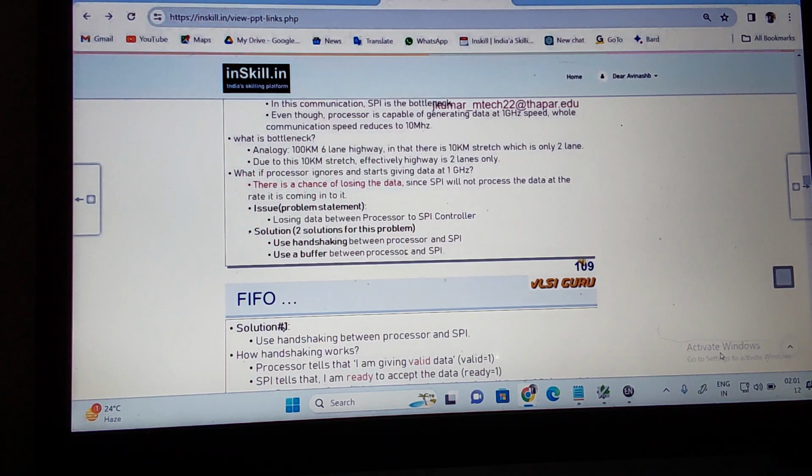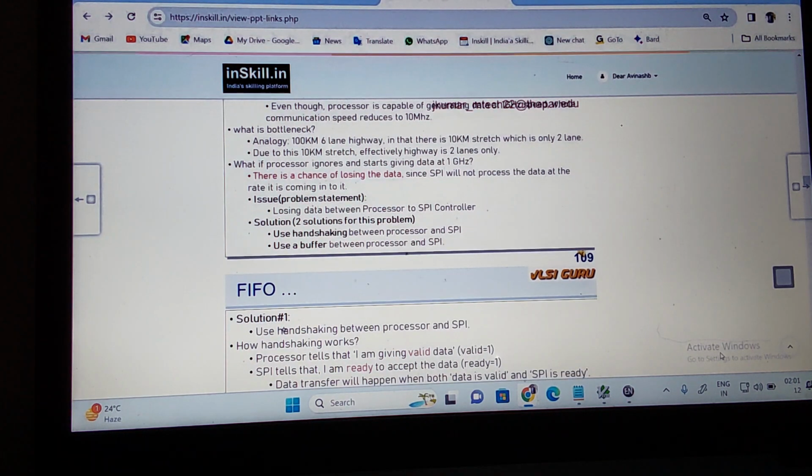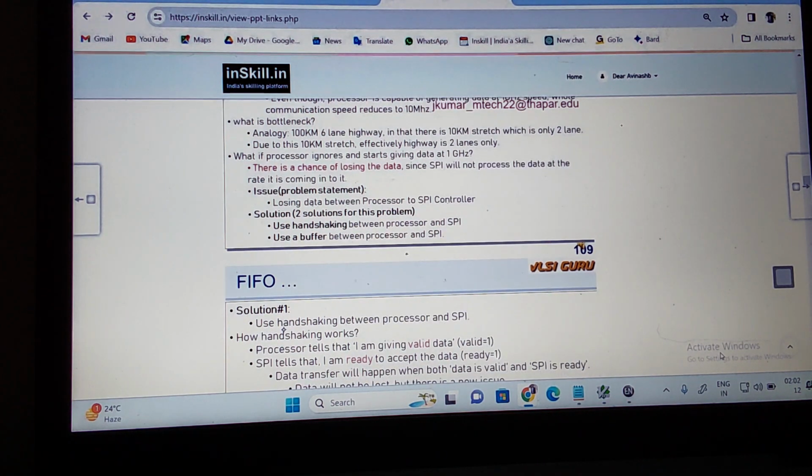If you see the net result, right? So what we are going to do to address this problem, basically we can go with two ways. One way is using the handshaking. We understand what is meant by handshaking now, correct? Both are getting handshake, then data transmission will happen. So one way to address this issue is to use the handshake between the processor and SPI.